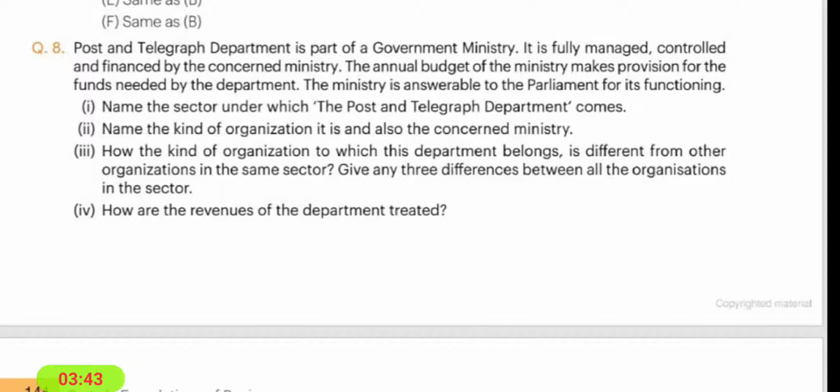Post and Telegraph Department is part of a government ministry. It is fully managed, controlled and financed by the concerned ministry. The annual budget of the ministry makes provision for the funds needed by the department. The ministry is answerable to the parliament for its functioning. Now, after reading the case, you have to answer. This is the case about the Post and Telegraph Department. Okay, so after reading the case, you have to answer the following questions.